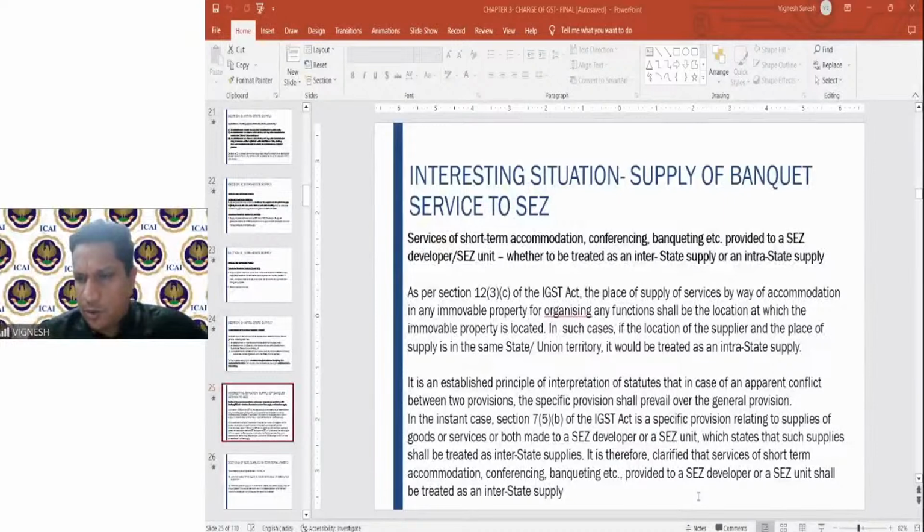If a foreign national comes to a place in India and receives any supply of goods, and both the location of the supplier and the recipient are in the same state, in what case is it IGST? But not services, only goods, because that explanation covers only goods. Please don't forget that. A foreign national is procuring goods, both he and the supplier of goods are in the same state, still it is IGST. Why? Because he is a tourist. But for services, it will continue to remain CGST and SGST, because the tourist explanation relates only to supply of goods and not to supply of services. I hope, Sriram, you understood this particular point.